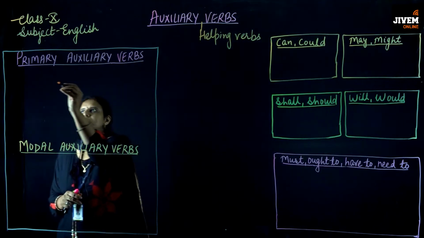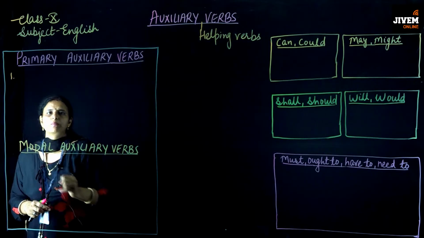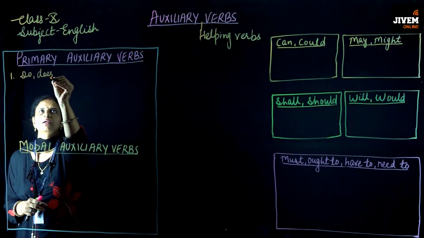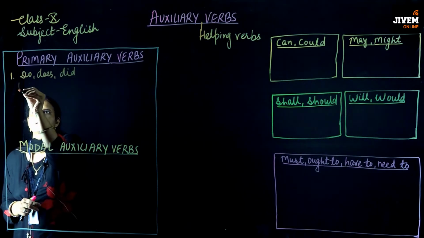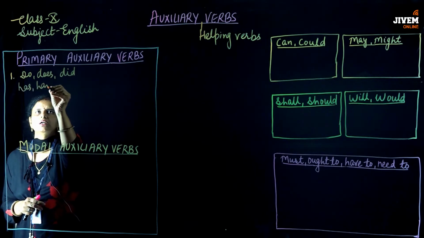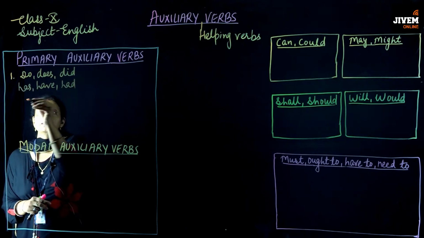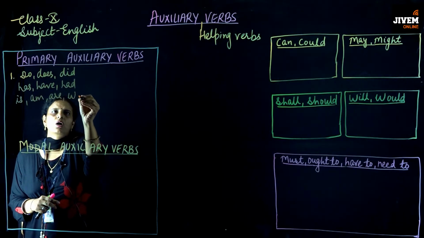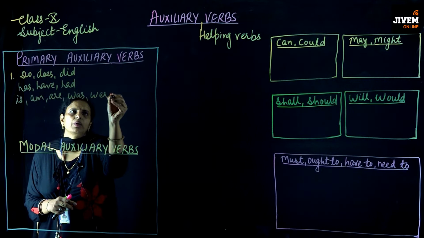Students, the words which come in the category of the primary auxiliary verbs are do, does, did, has, have, had, is, am, are, was and were.